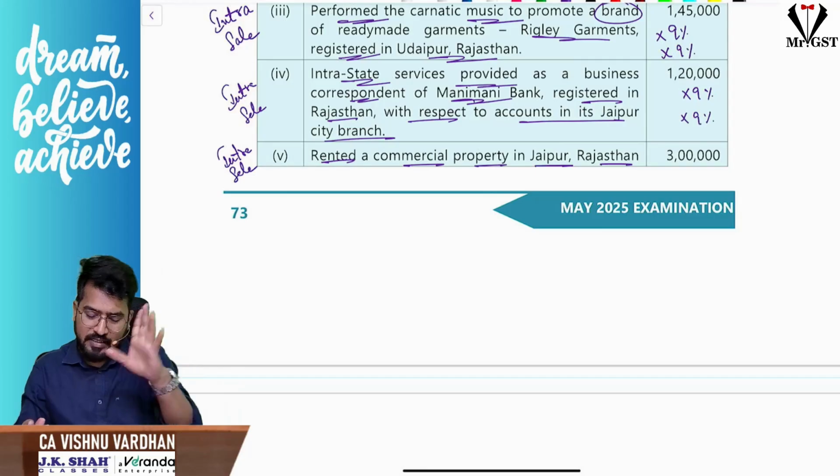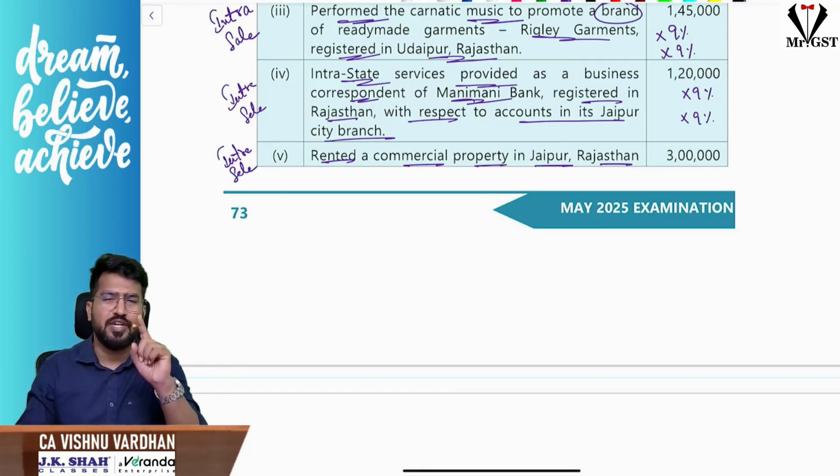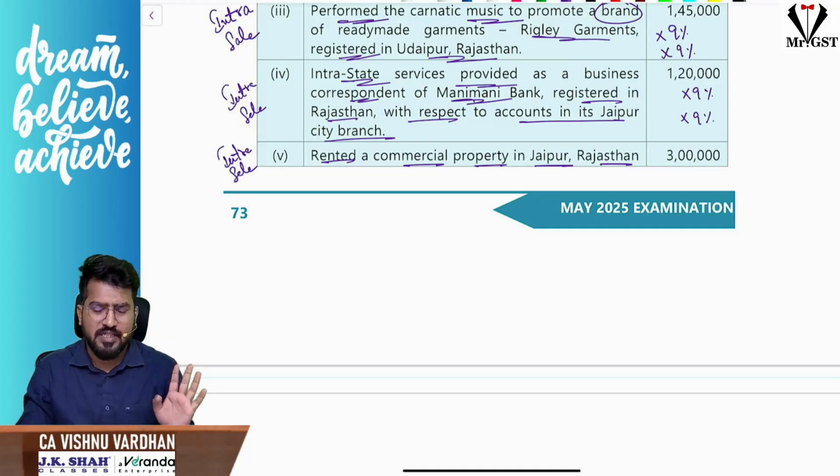Yes or no? Intrastate sale. Okay, what is that sale? Renting the commercial property. Renting commercial property is taxable. This is not residential property, sir. Renting commercial property is taxable.